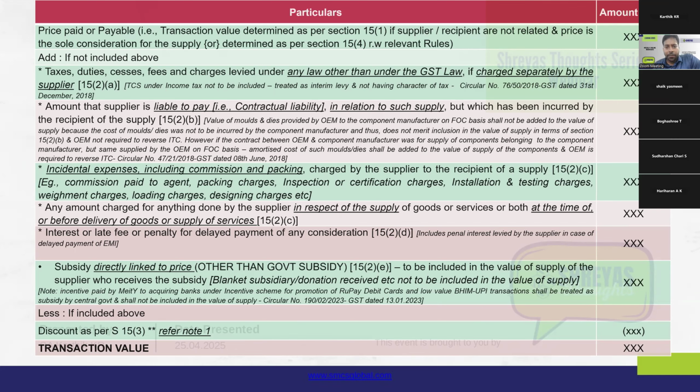So in this case, whether the value of the molds and dies or such similar capital goods that is given by the actual recipient, based on his specifications, to the supplier for manufacture of those goods, whether that amount will be included in the value of supply under section 15(2)(b). Is there anyone in the chat box who wants to answer that? And why it should be included and why it should not be included?